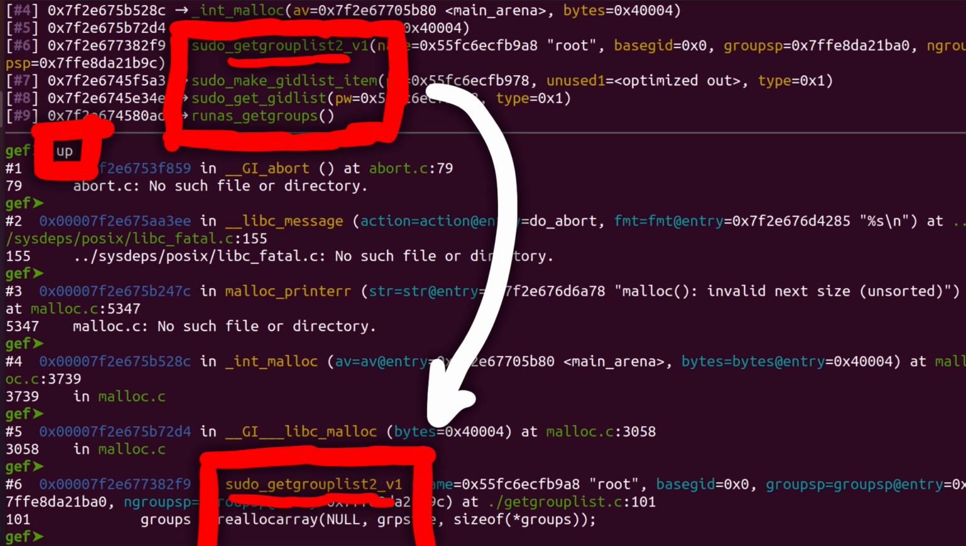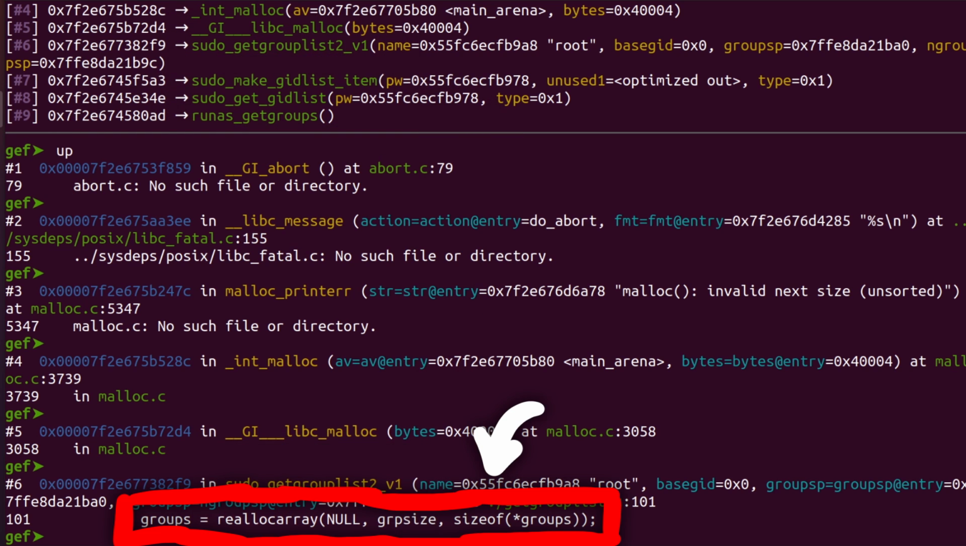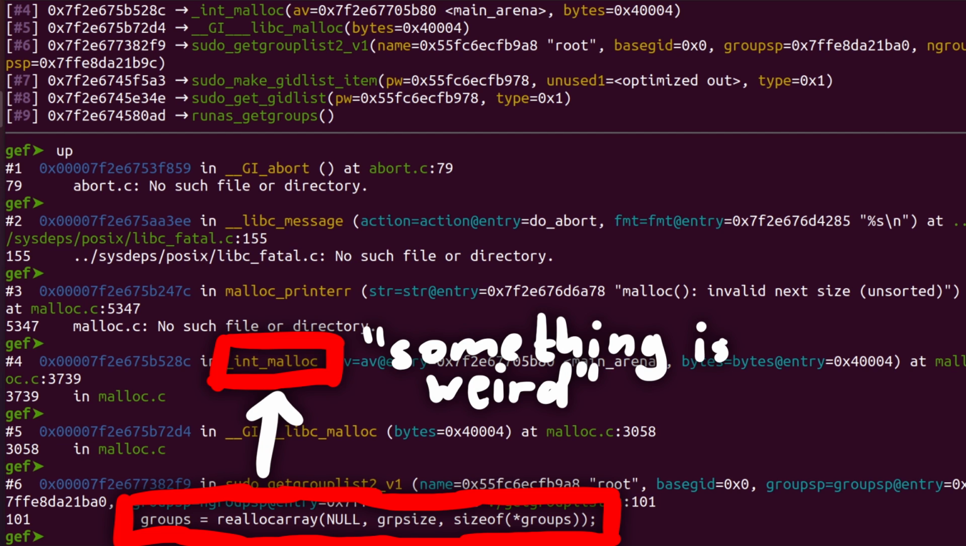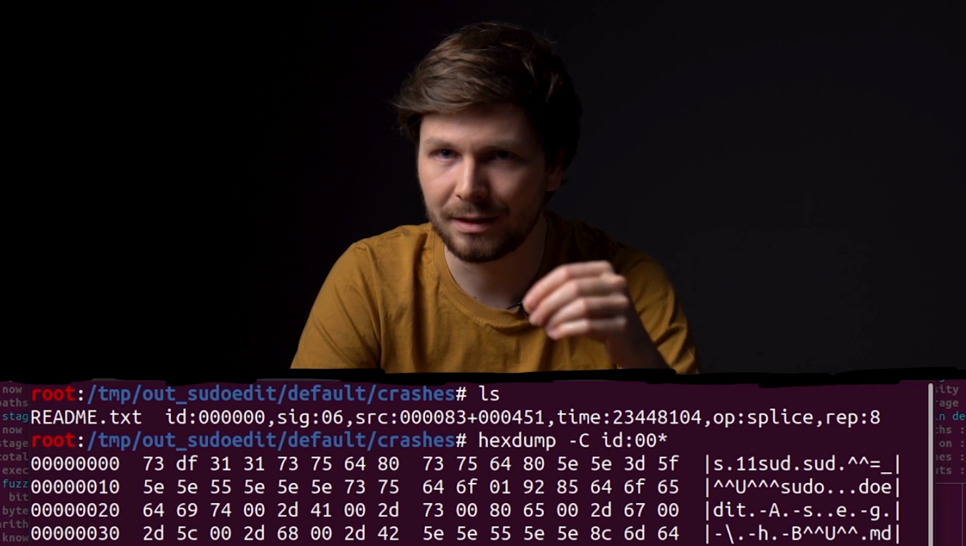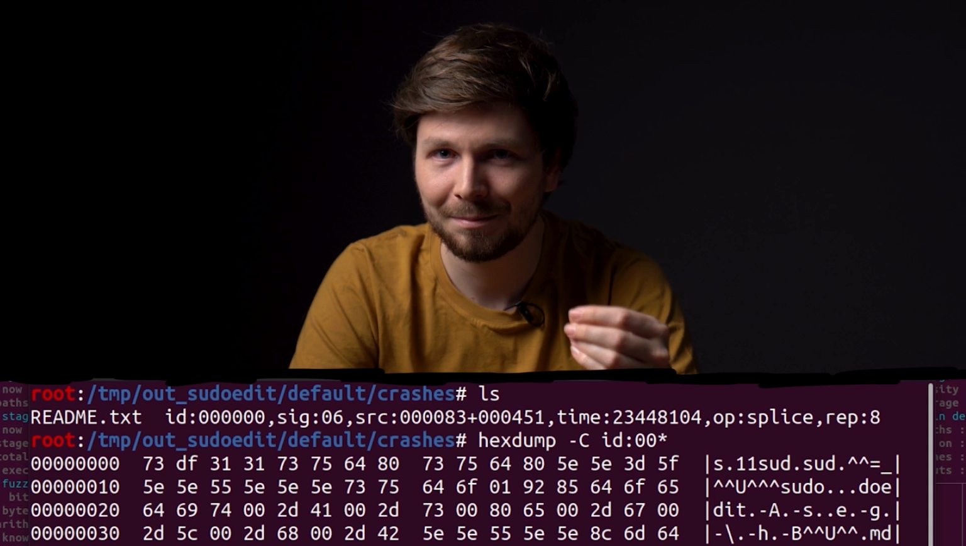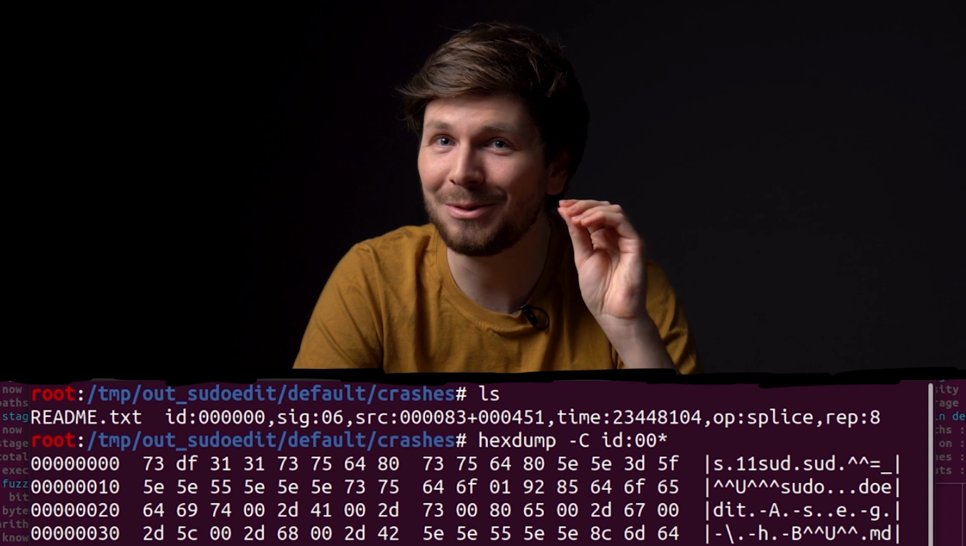And when we use up to get into that stack frame, GDB can also show us the source code line that caused the crash. In this case, this function tried to reallocate something, but then malloc detected a heap inconsistency and aborted. This means we did cause some kind of heap corruption. This is exciting, but we need to understand this crash better. Is this a variant of the sudoedit vulnerability? Or is this maybe a new, different sudo crash?